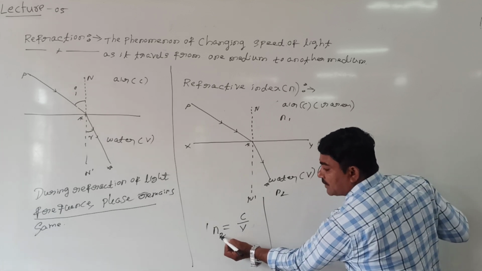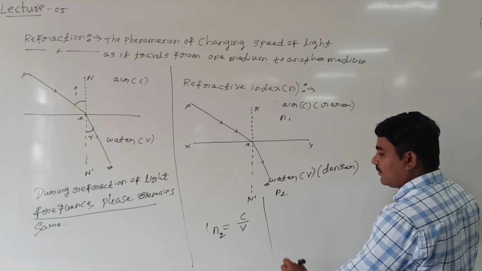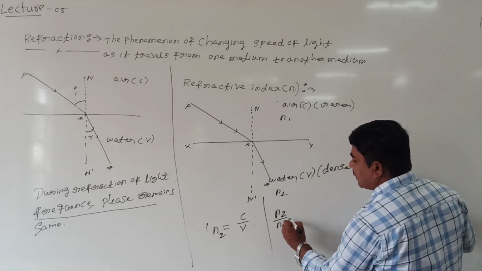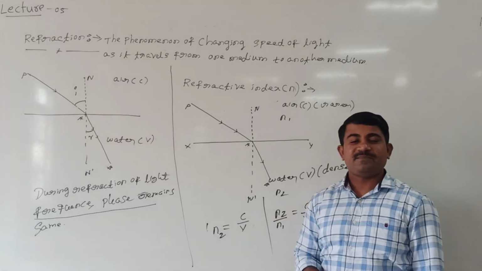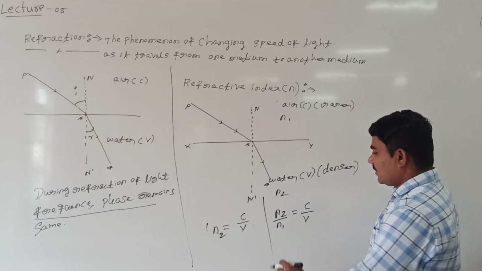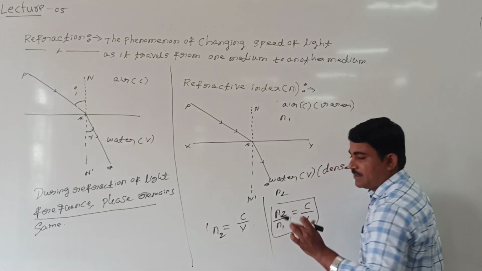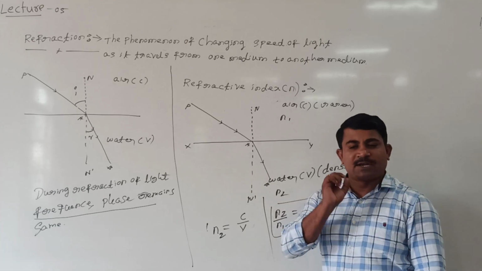How to read this refractive index? Refractive index of second medium with respect to first medium. In what way can I define it? Refractive index of second medium with respect to first medium is equal to C by V. Either you can represent it by this symbol or this symbol. Simply I can call it refractive index.